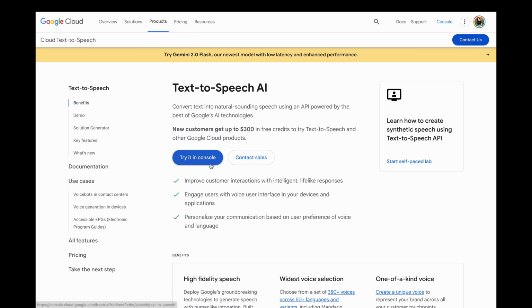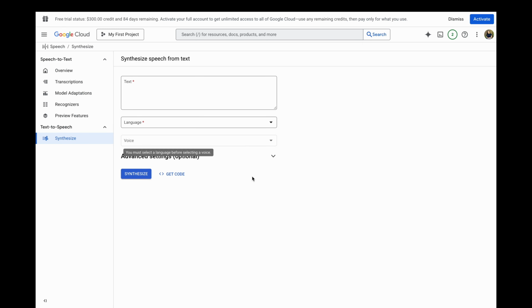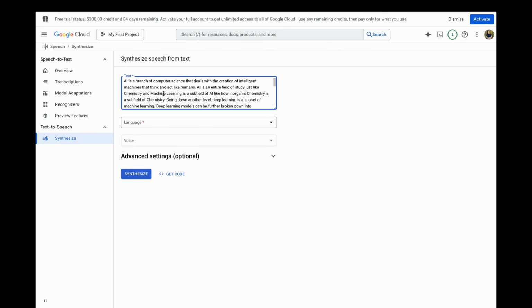You can log into Google Cloud and go to the text-to-speech feature. I will add the direct link in the description. When you click on the link, you will be redirected to this screen. Here, I see an option of synthesize speech from text. I will now copy the text from ChatGPT and then paste it on Google Cloud.